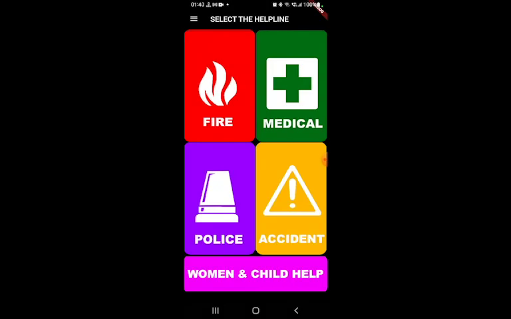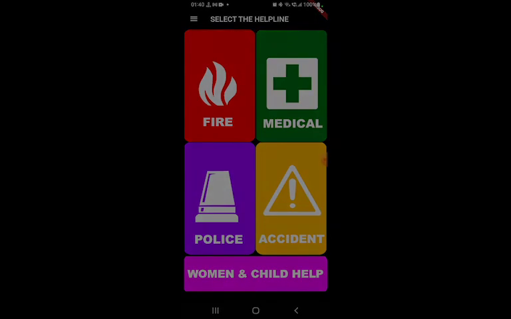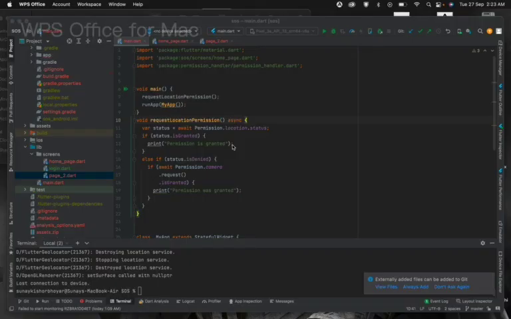Currently it's being run directly from the application menu, but we are trying to make it run from power button commands, like pressing the power button three times. Yeah, it would open the app. When the app opens, this is the basic interface. So this is the real thing we did in these two days.